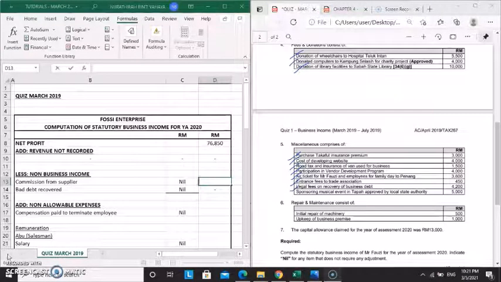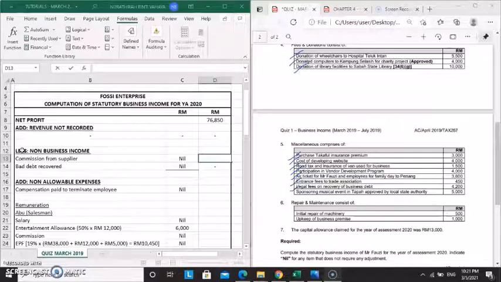Okay, now let's calculate each part of the items. Okay, revenue not recorded, there is no item here, so the value is 0, so we put dash. Then we calculate first the non-business income. Both of the items are nil, so the value is going to be 0, so we put dash.